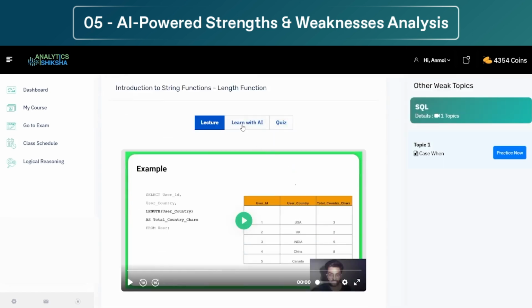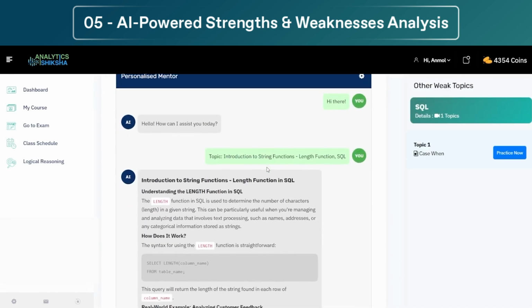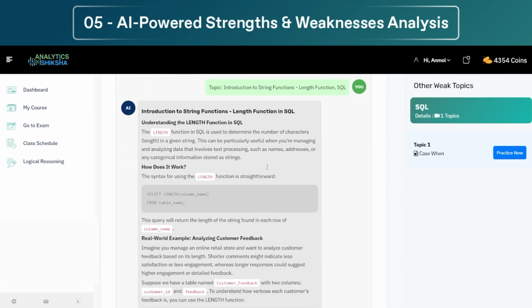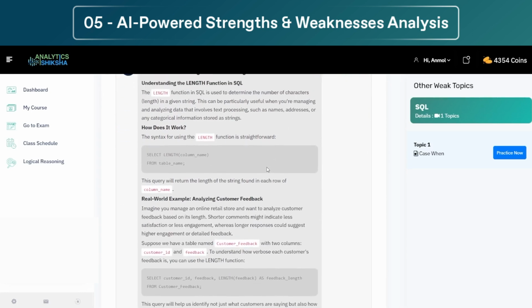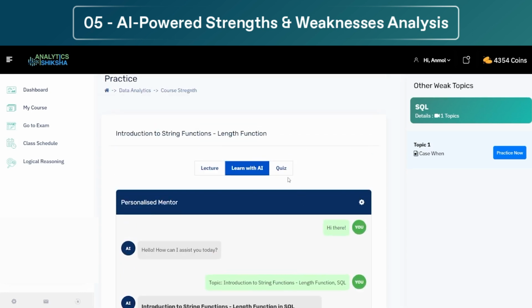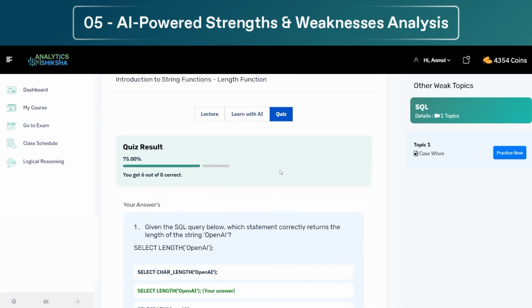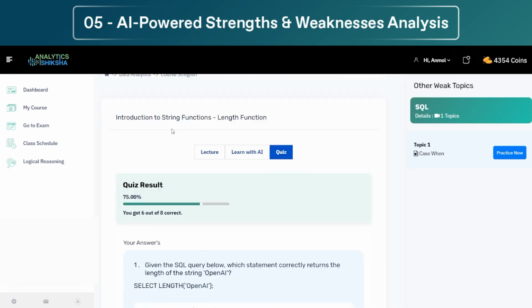So what I did is I went through lecture, I learned with AI. In this feature, we give AI the topic name and the AI will give you all the information on that topic. Once you have done sufficient practice with AI, your quiz will open to prove that you have learned the topic. Now you are not weak in this topic anymore.